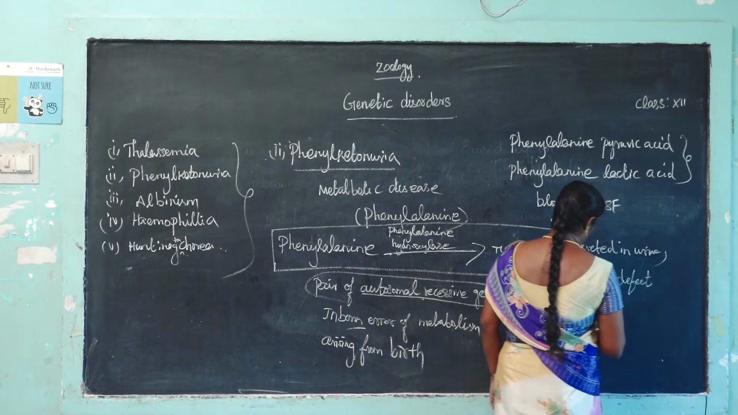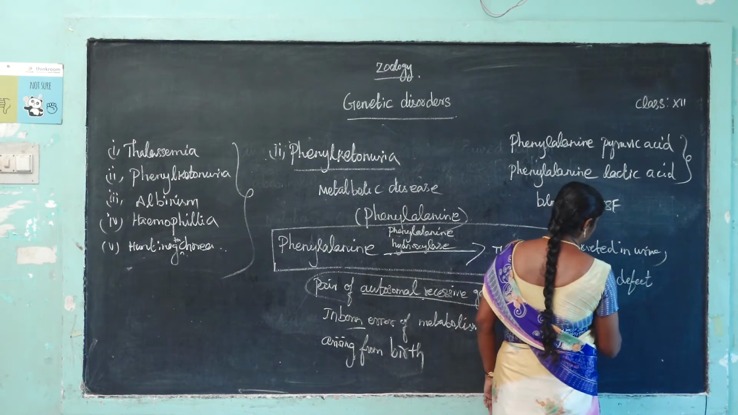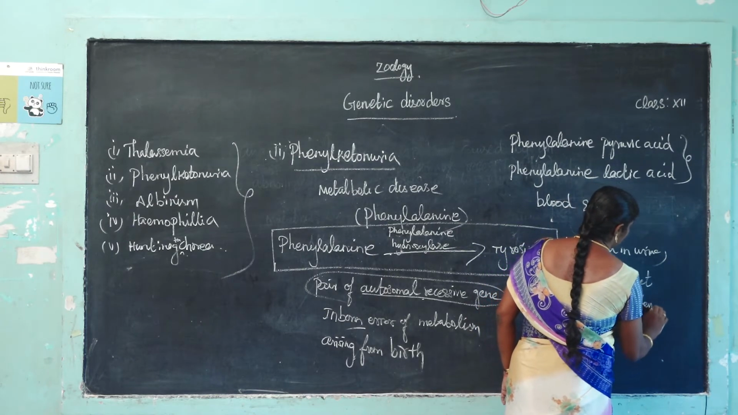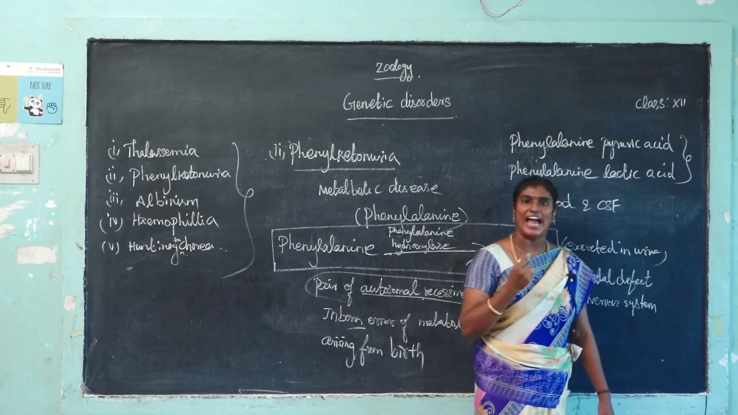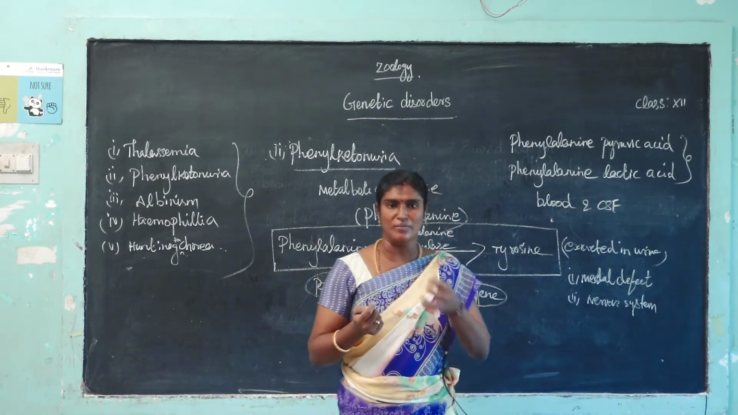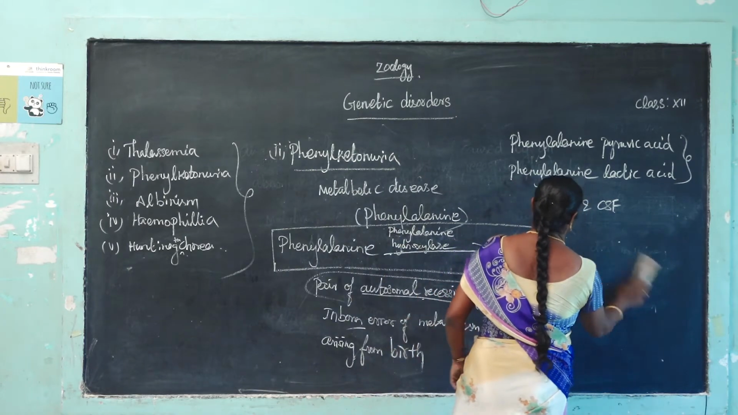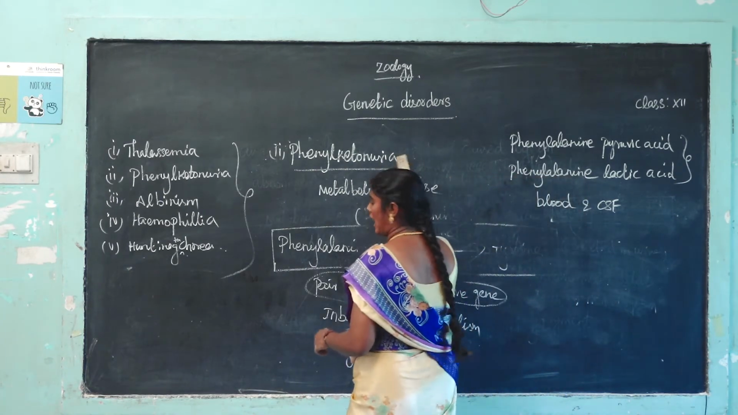Another one, second one, it affects the nervous system. Light pigmentation of hair and eye. The patient has light pigmentation of hair and eye. So next disease, albinism.